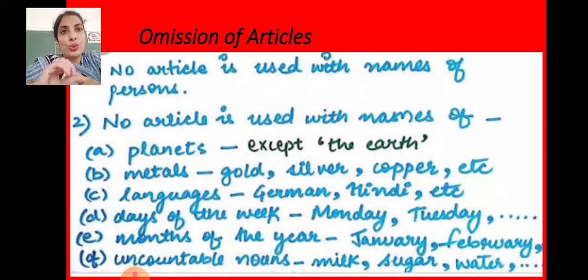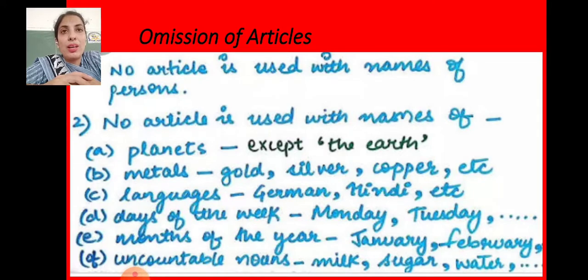Along with metals, no need to use any article, like gold, silver, copper. With languages we do not use any article: German, Hindi, English, French, Sanskrit. We do not say the Sanskrit or the English.